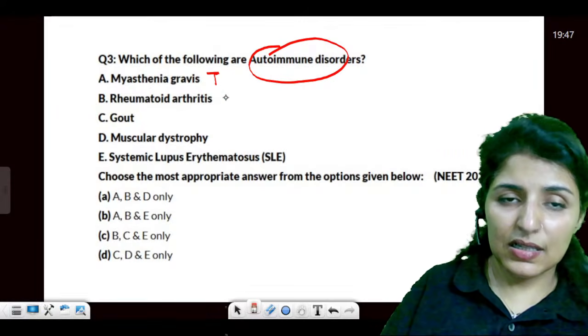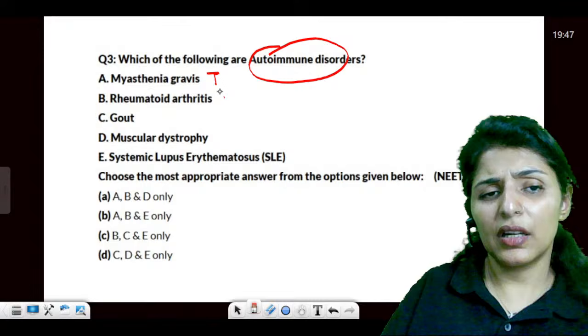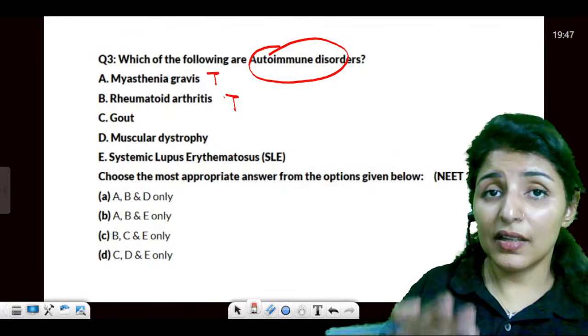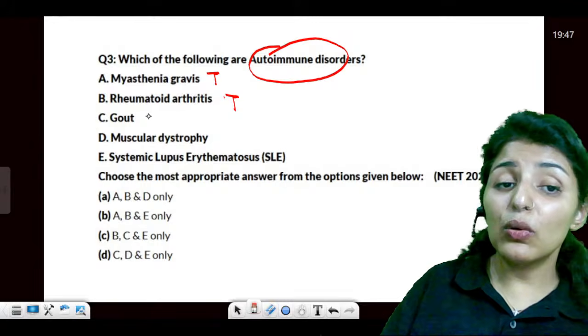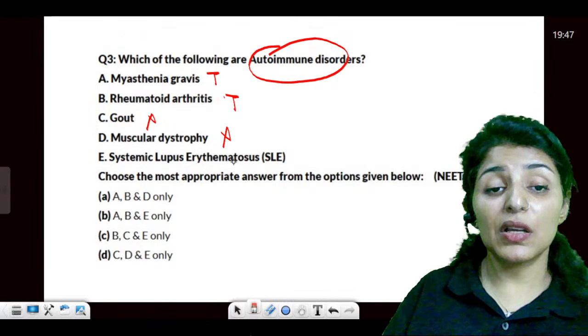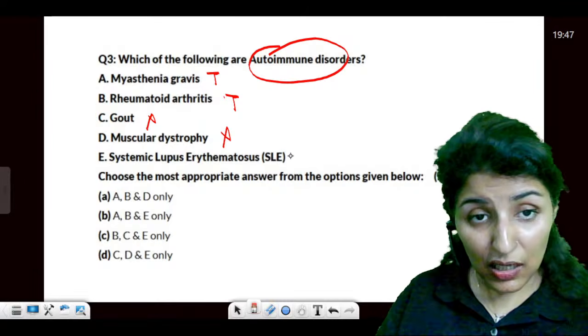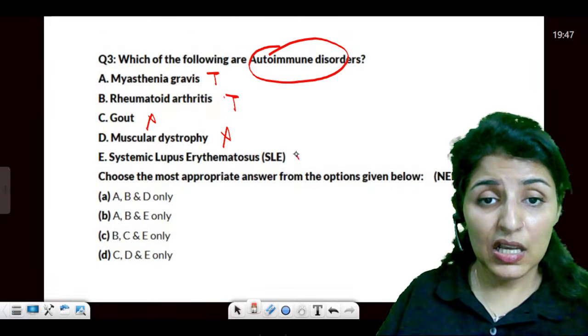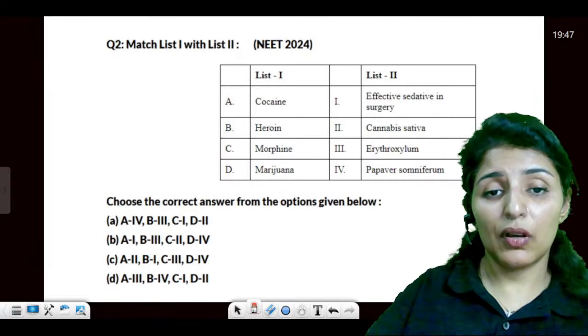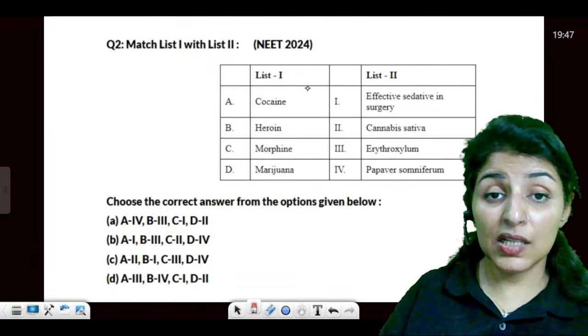Myasthenia gravis, yes, it affects your acetylcholine receptors. Then rheumatoid arthritis, your synovial membrane. Gout is a metabolic disease. Muscular dystrophy is a genetic disease. And then systemic lupus erythematosus. Yes, lupus is an autoimmune disease. So answer would be A, B, and E. Are these clear? Okay, all these examples are given in NCERT.